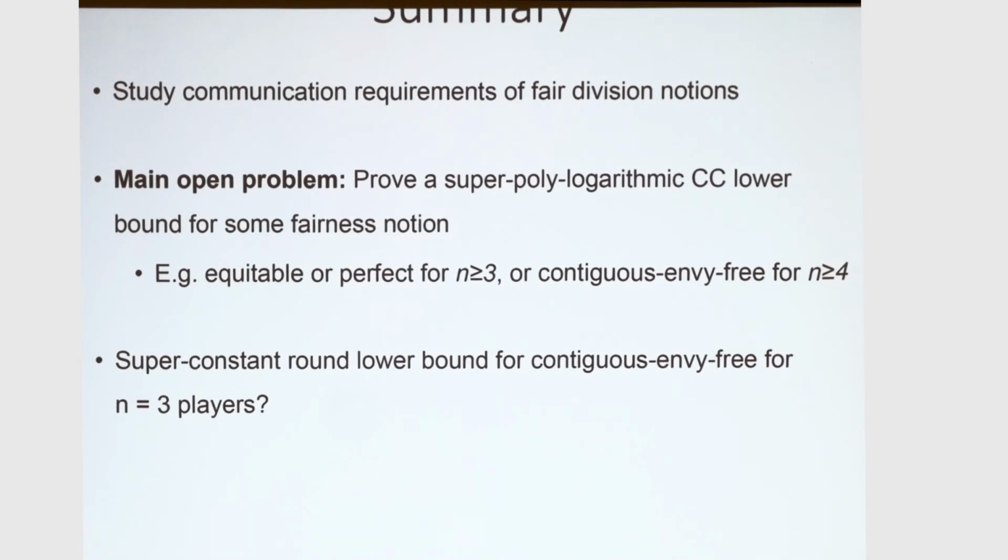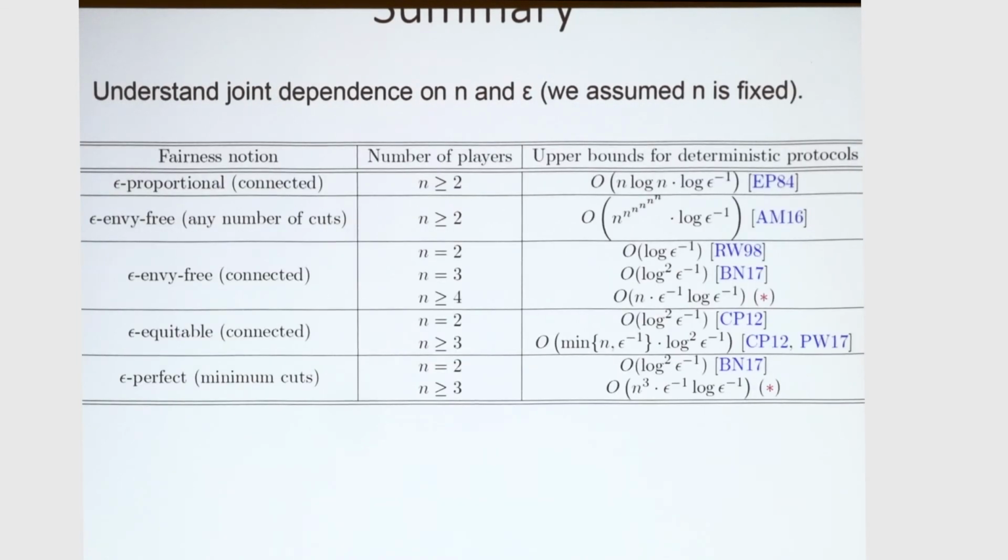And it would also be interesting to have a lower bound that is super constant in terms of the number of rounds for 3 players. And it would also be interesting to understand the joint dependence on n and epsilon. So this is a table with upper bounds obtained by simulating various existing protocols. So thank you.